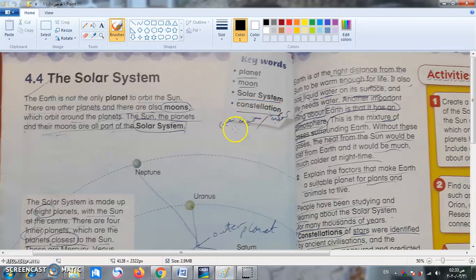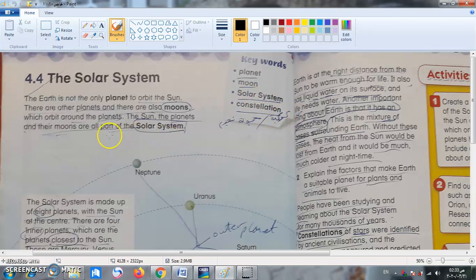Any group of stars that shape a pattern in the sky and has a name is called constellation. مجموعة النجوم يا شباب اللي بتشكل شكل معين في السماء ولها اسم محدد زي مجموعة التبانة أو ضرب اللبن, as you studied in science in Arabic, it's called constellation.